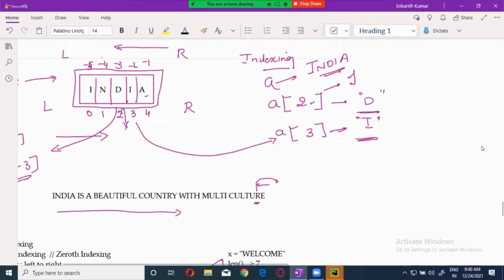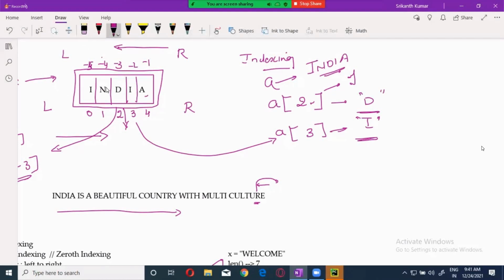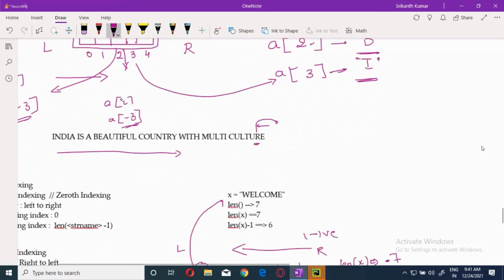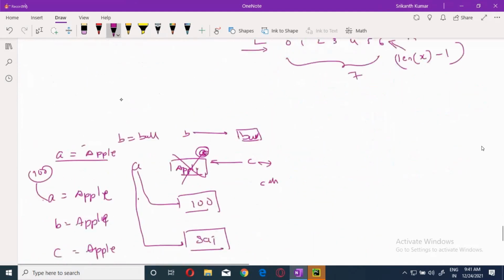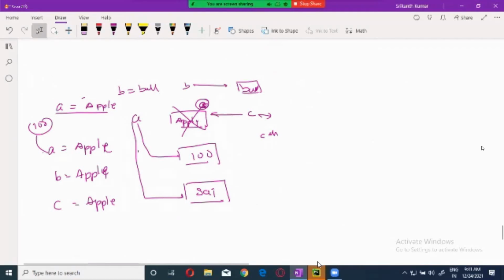The D can be extracted in two ways: A of 2 or A of -3. Yesterday I explained why we want negative indexing. Now we will go to the next level. Let me quickly execute these things.